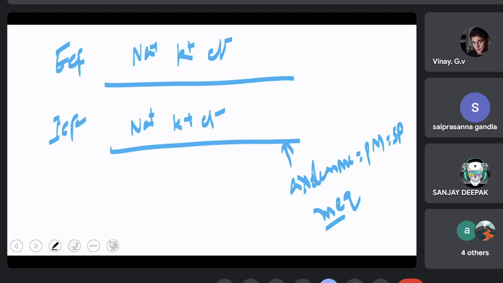But the distribution of these three ions is said to be different. For chloride ions, the equimolar concentration is 105, which is almost equal on both sides. And coming to the potassium, on one side it is 10 MEq and inside it is 110.